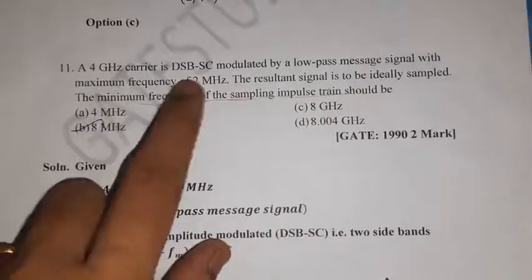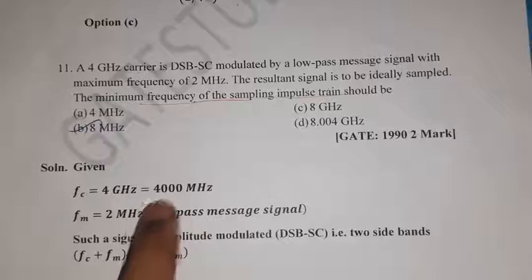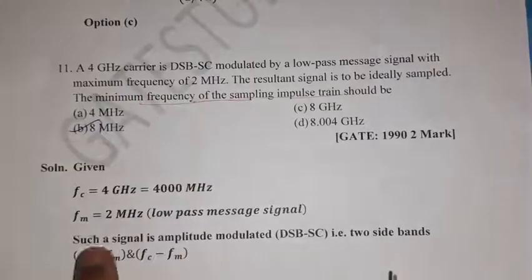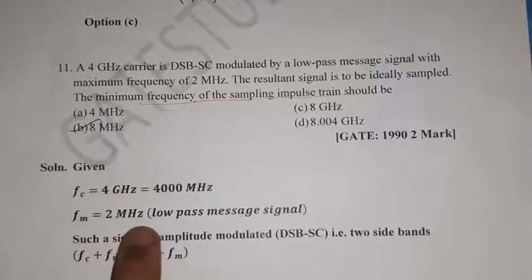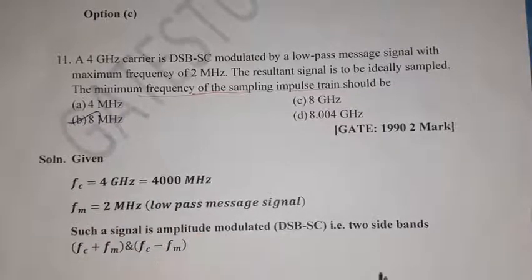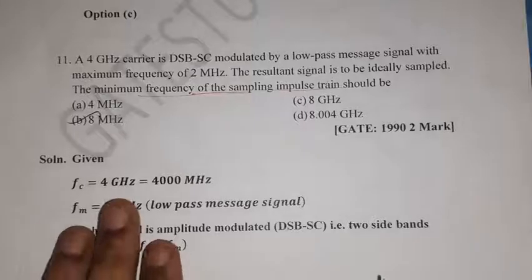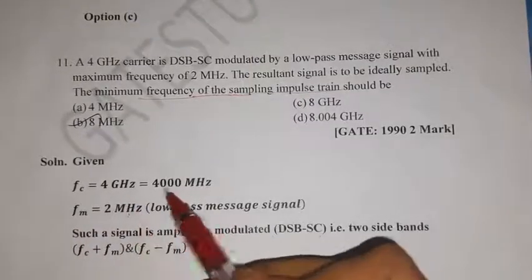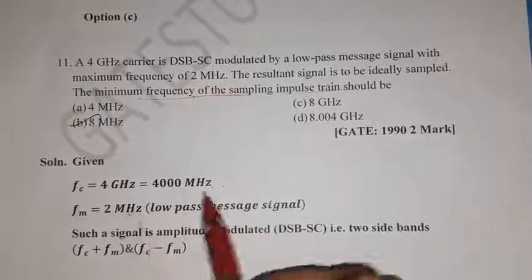What is given? FC carrier is 4 GHz and maximum frequency FM equal to 2 megahertz, low pass message signal. So FC equal to 4 GHz, which can be written as 4000 megahertz.